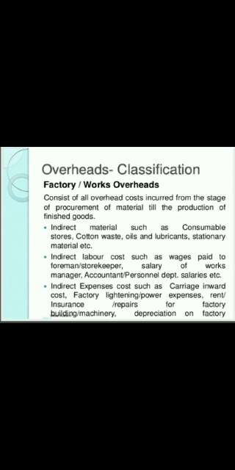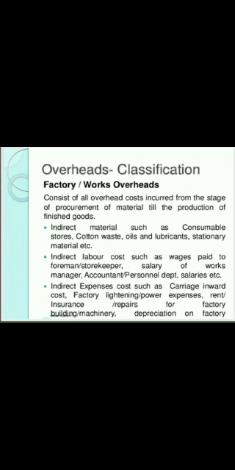Now we will read about the classifications of overheads. How many types of overheads are there? Normally there are three types of overheads. One is factory overhead, second one is office overhead and third is selling and distribution overhead. Factory overhead consists of all overhead costs incurred from the stage of procurement of raw material till the production of finished goods.